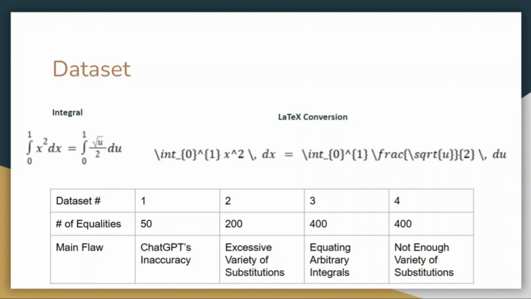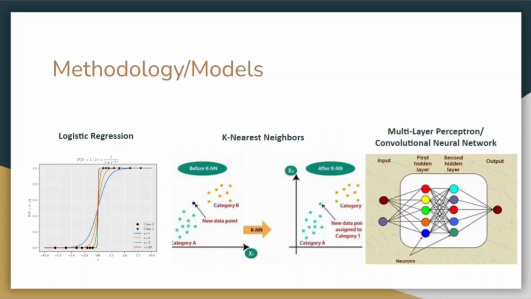The first dataset used ChatGPT to generate 25 correct and then 25 incorrect integral equalities, though this method was flawed due to ChatGPT being unable to generate correct equalities. The next dataset used ChatGPT to generate a list of functions, which I then manually integrated and applied transformations to. The third dataset used ChatGPT to generate integrals equal to 1, which I then equated to each other. The fourth dataset used a method similar to the second one, but with simpler integral transformations.